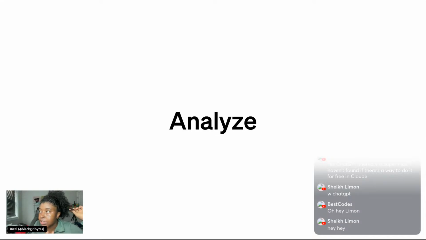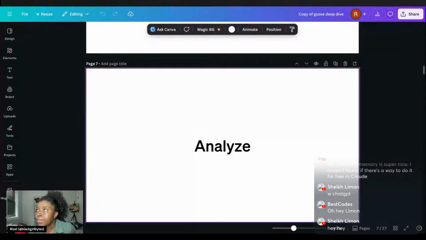And then there's this analyze feature, which I actually don't know as much about, so I'm going to ask Goose about it real quick, and then after that we'll dive into it. Well, I know about it, but I don't feel like I explain it as well. Okay, so I'm going to pull up Goose, and I'm going to show y'all how I learn stuff about Goose within Goose. Because our engineering team moves so fast, it's hard to keep up with everything. So I'm just going to say, what does the analyze feature in Goose do? And then after that, we'll start setting up the project that I am going to do.